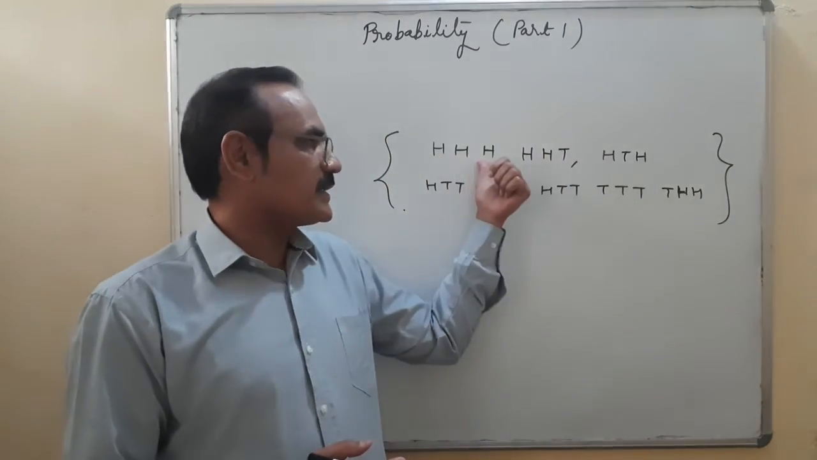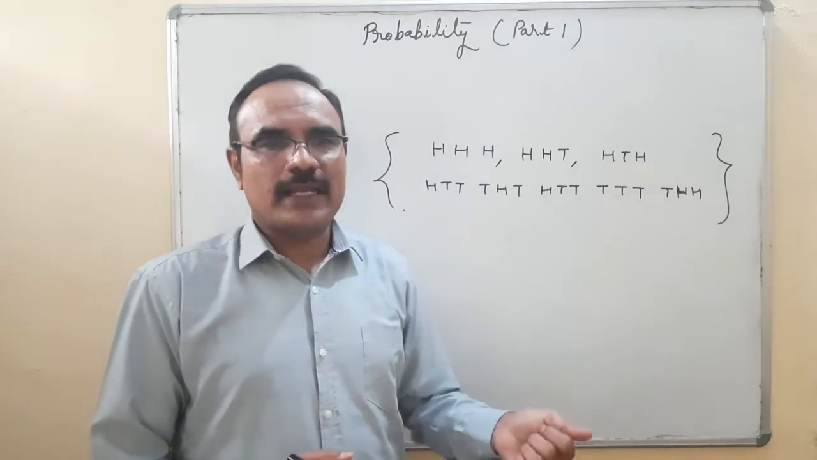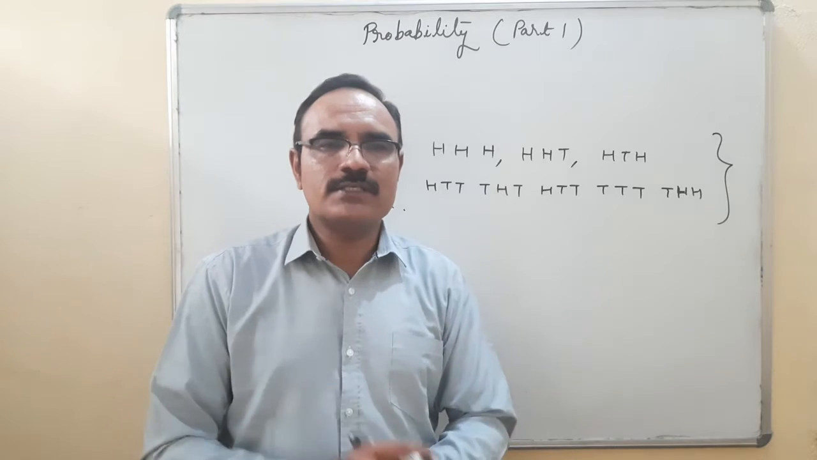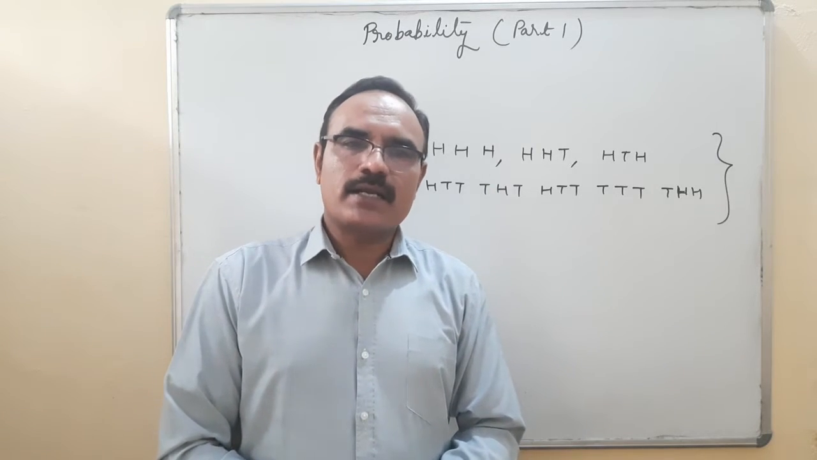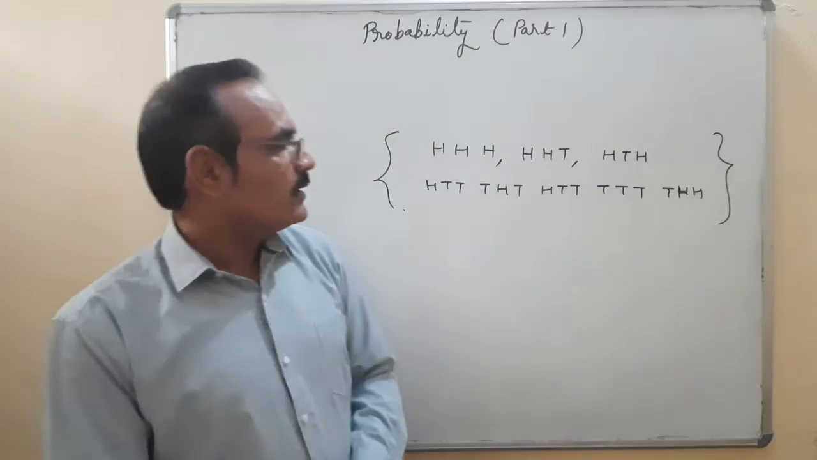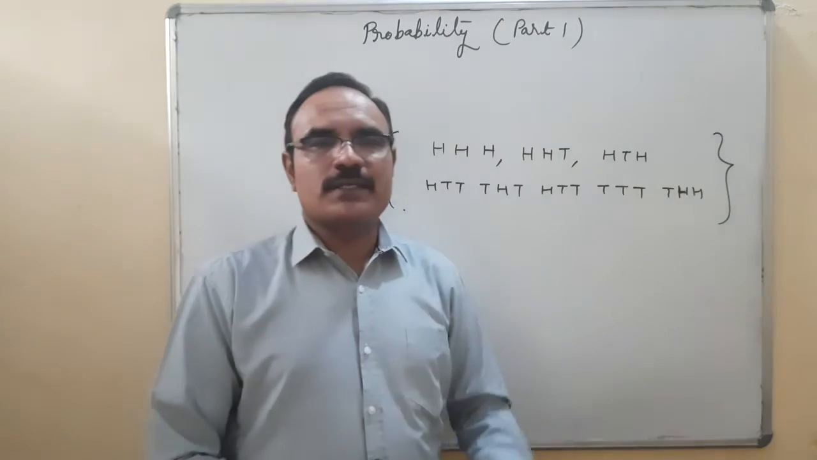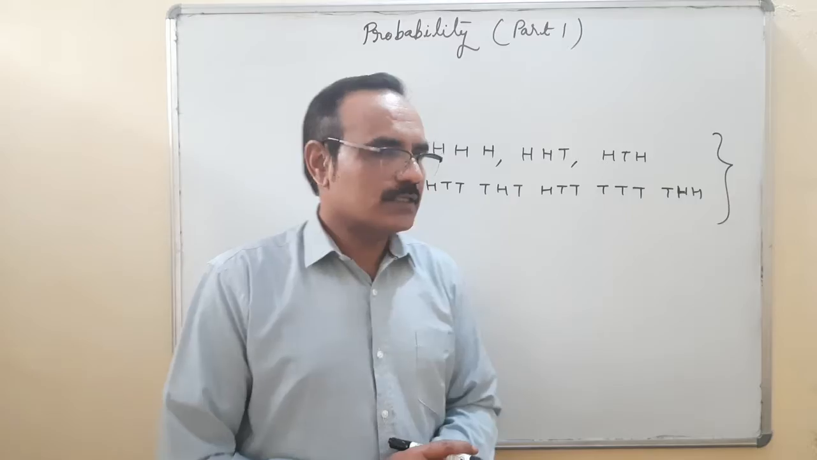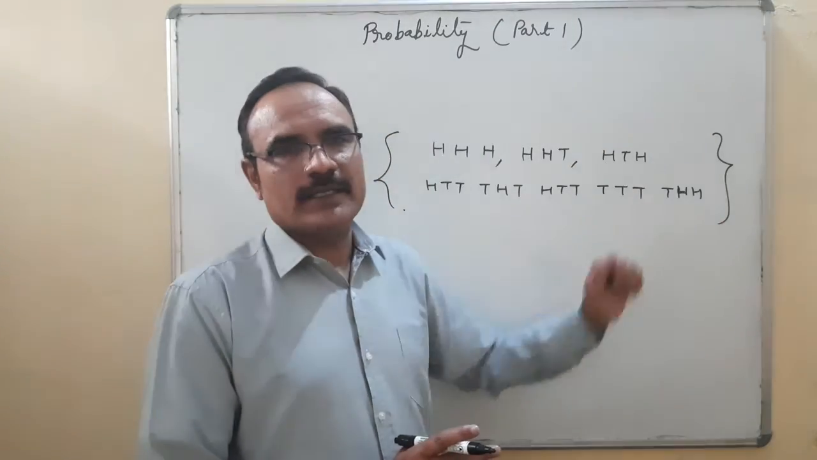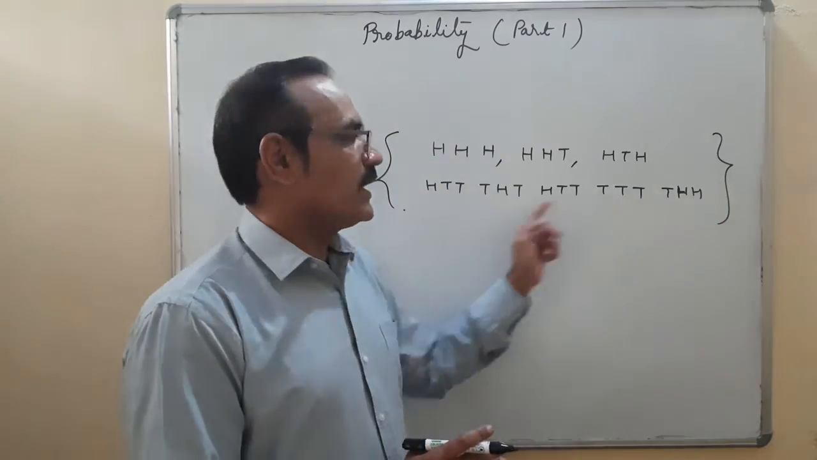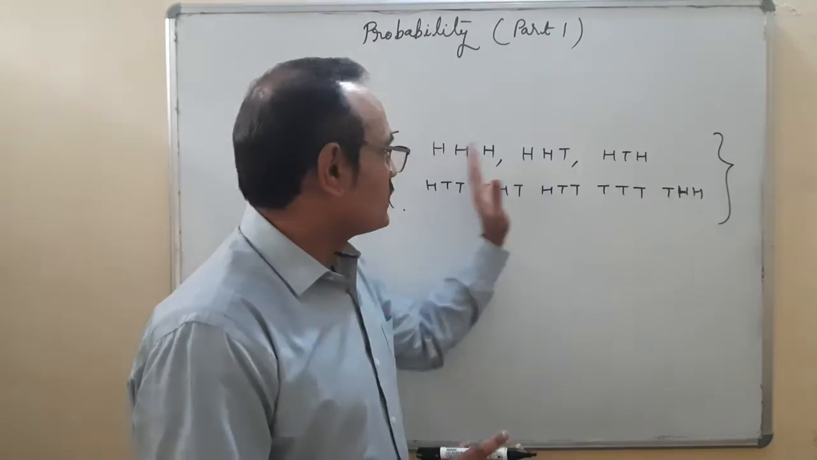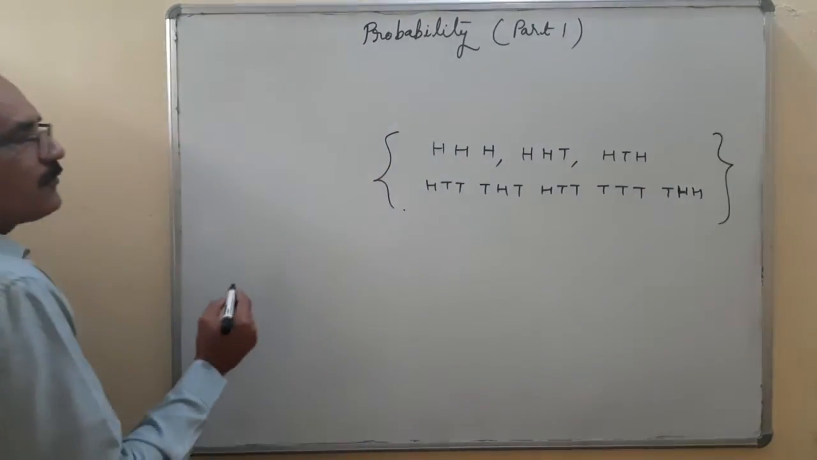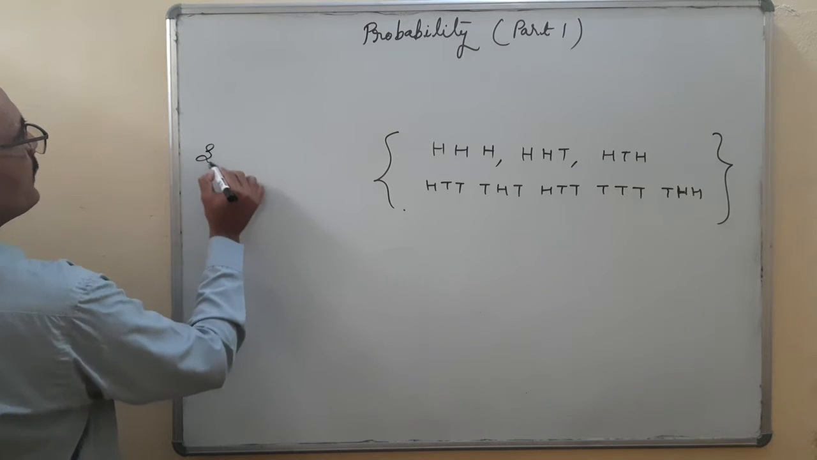Like the first time HHH is coming. When we start the second experiment, it may be possible that HHT will come. So this type of experiment is called a random experiment. In the random experiment, whatever different results we have obtained, these results are to be listed like that, and written in curly brackets.